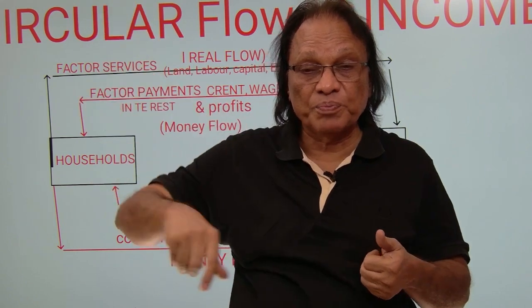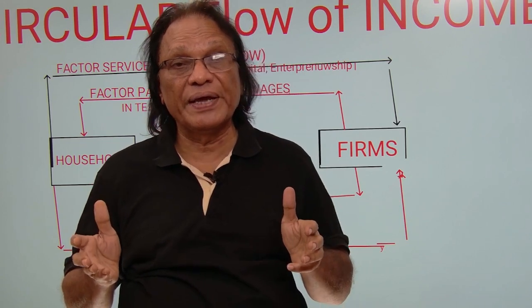To make you understand, when these four factors of production provide their factor services, land, labor, capital, and entrepreneurship, we call it as real flow in the economy. Real flow. Real in economics is in terms of goods and services.